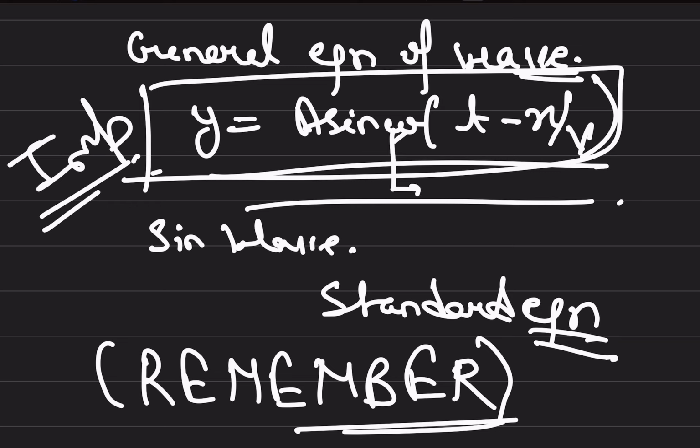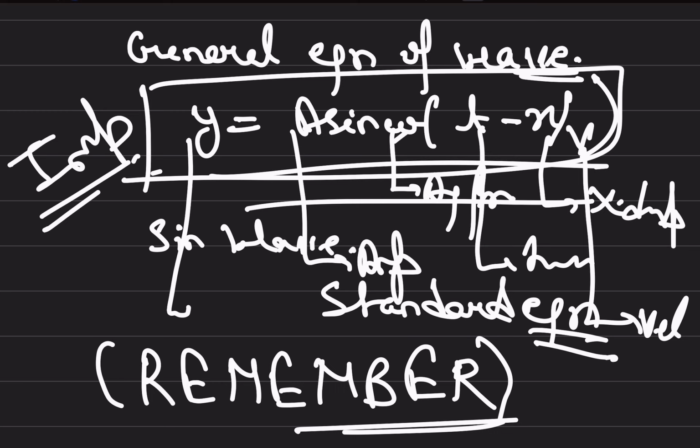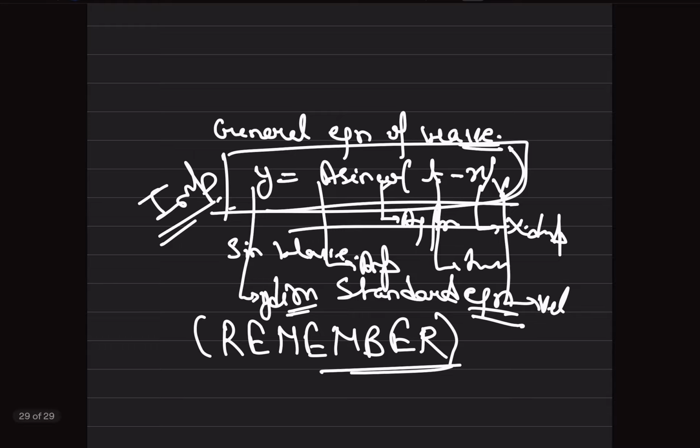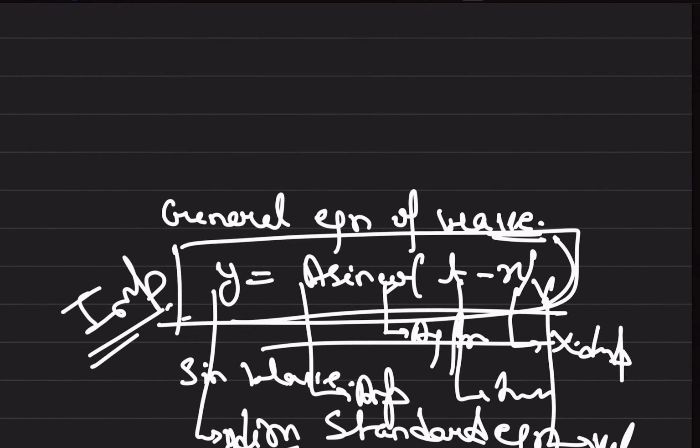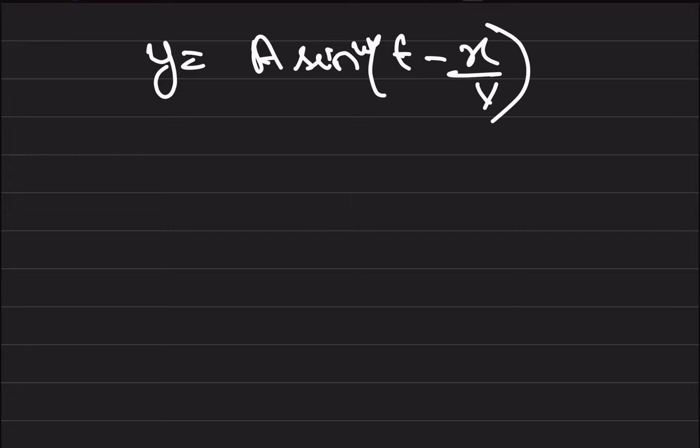Here omega is the angular frequency, t is the time, x is the x displacement, v is the velocity, a is the amplitude, and y is the y direction. Writing one more time, y equals a sine omega t minus x by v.